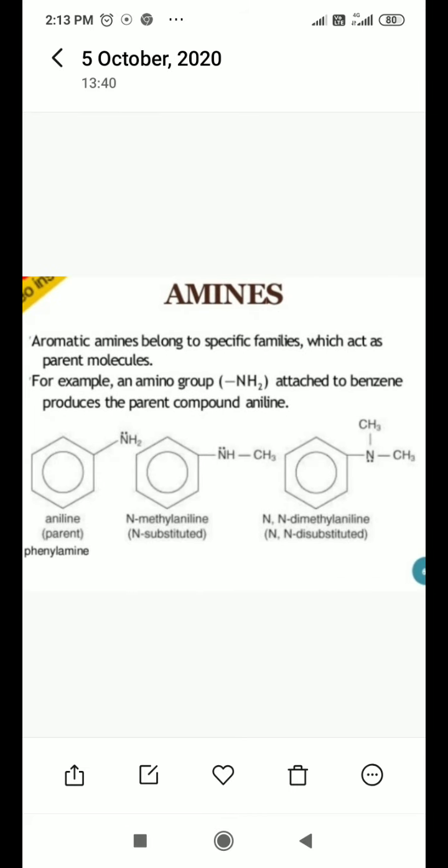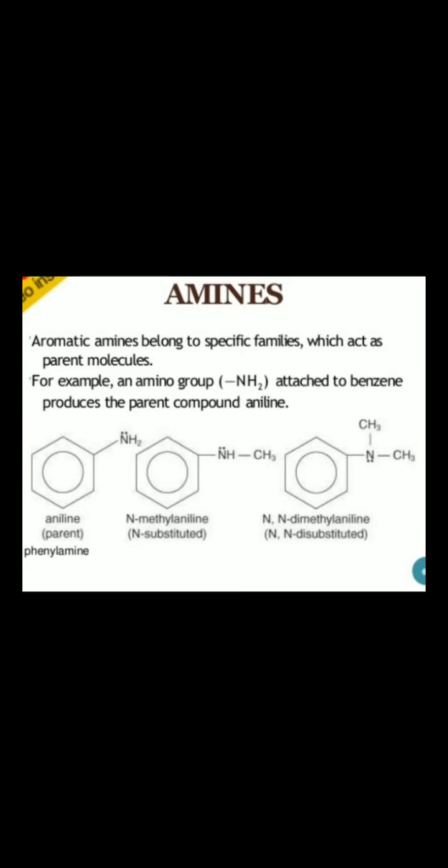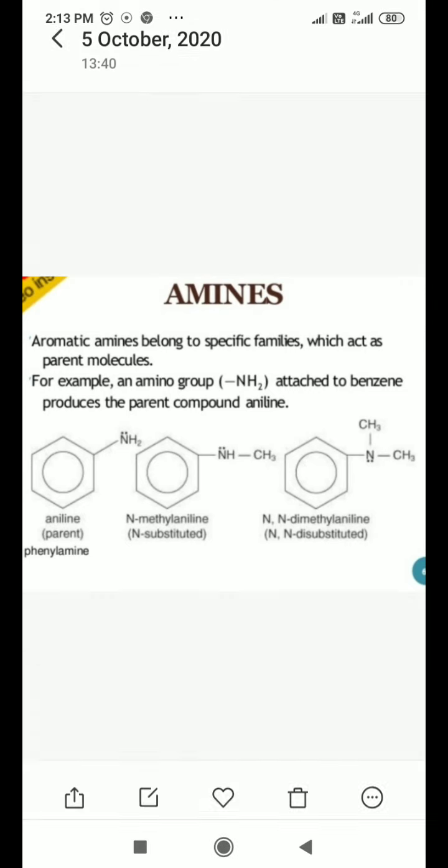Then these are some aromatic amines. Like we said earlier, when one hydrogen atom of the benzene ring is replaced with ammonia, it becomes aniline. Aniline is generally preferred as the parent molecule for aromatic amines.